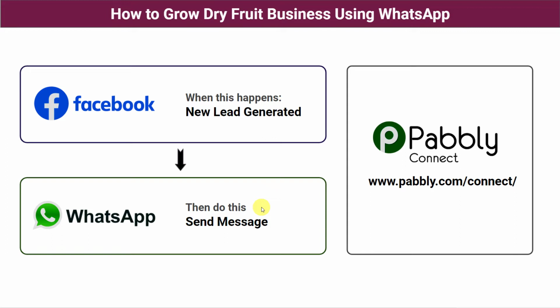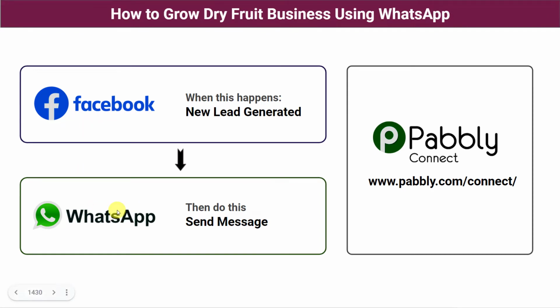The second option is you can create an automation so that whenever a Facebook lead ad form is filled, automatically your dry fruit business brochure is shared on the WhatsApp number of the customer. But here there is a problem: there is no direct connection between Facebook lead ads and WhatsApp. So how to do this?